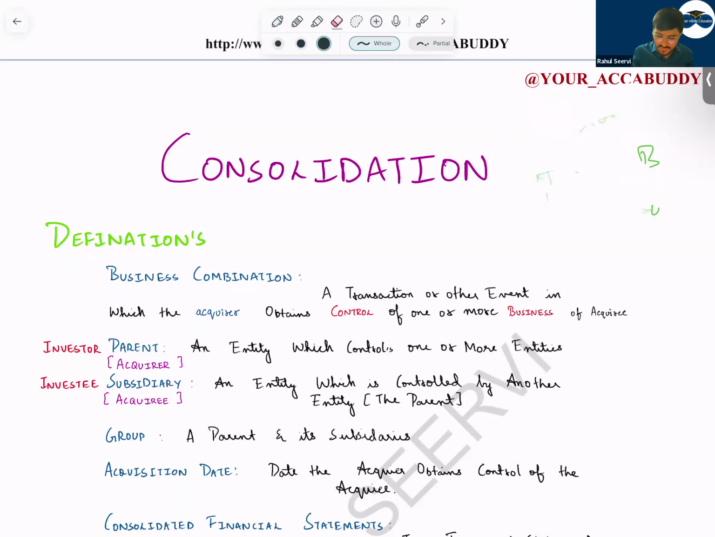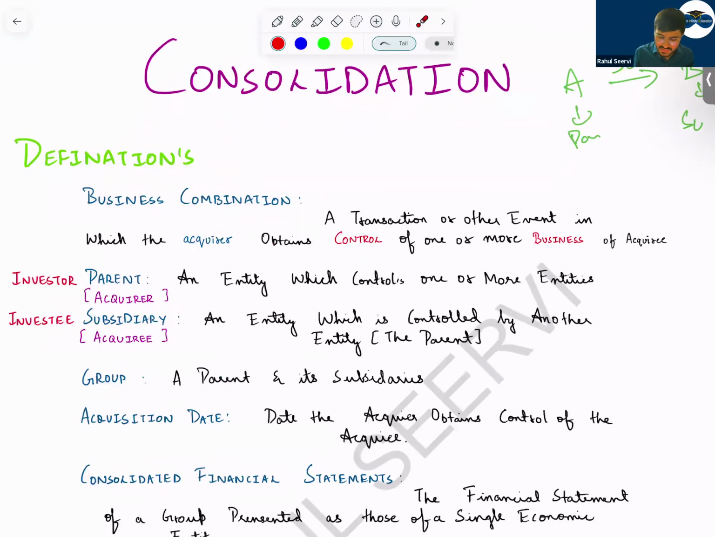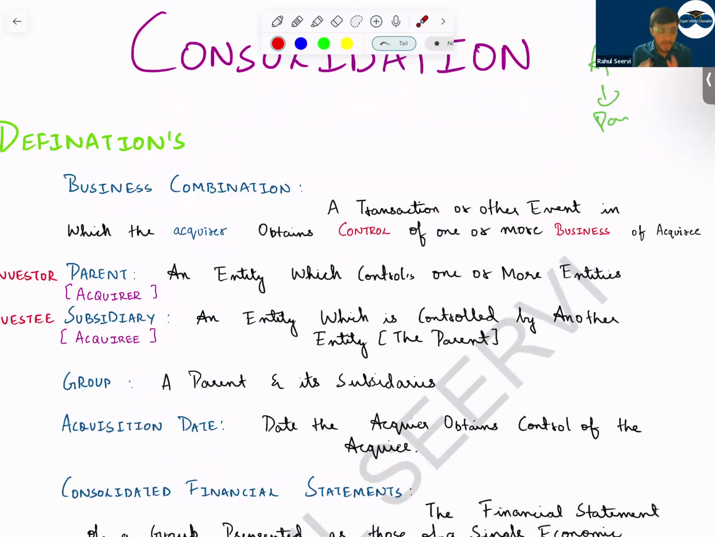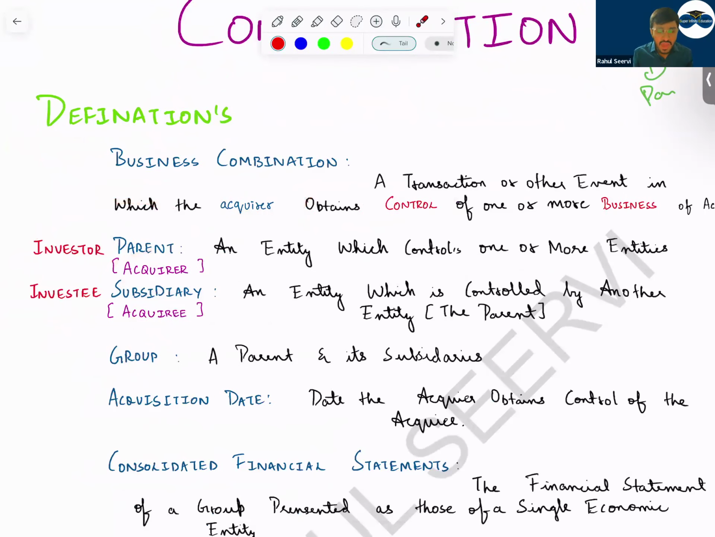So now see, starting with the first basic definition. Consolidation definition: business combination. What does business combination mean? A transaction or other event in which the acquirer obtains control of one or more businesses of the acquiree. So what does the term acquirer mean? Acquirer means the parent or the investor, an entity which controls one or more entities.